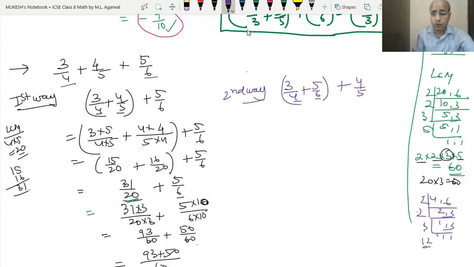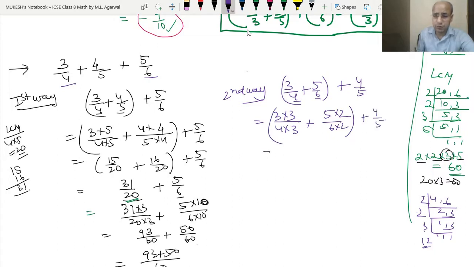We already know 4 threes are 12, so that means 3 into 3 upon 4 into 3. And we know 6 twos are 12, so 5 into 2 upon 6 into 2, plus 4 upon 5. So we got 9 upon 12 plus 10 upon 12 plus 4 upon 5. So this became 19 upon 12 plus 4 upon 5, because 10 plus 9 is 19.